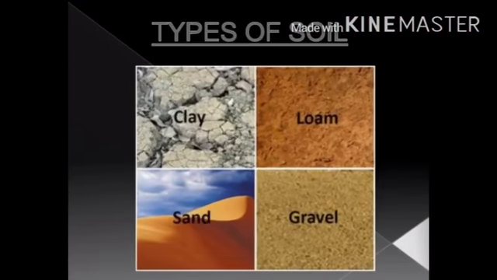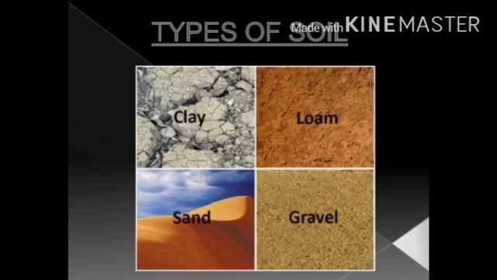Now, types of soil. Soil is another important abiotic component of our environment. The word soil is derived from the word Solum, meaning earthy material. Soil is the uppermost layer of the earth's crust. What we see is the surface of the soil. The top layer of the soil acts as a medium for the growth of plants. Topsoil mainly consists of three kinds of rock particles. These particles differ in size, appearance and feel.